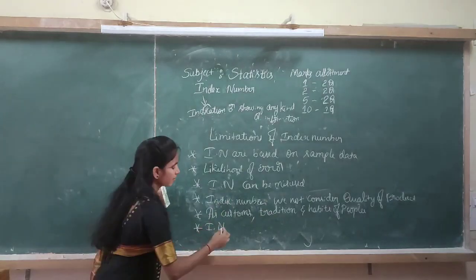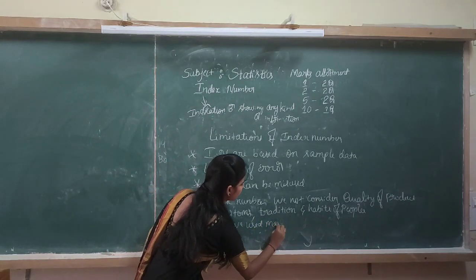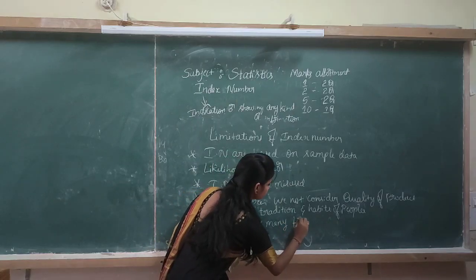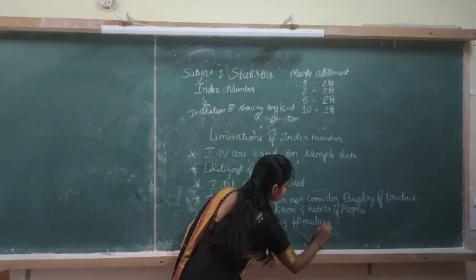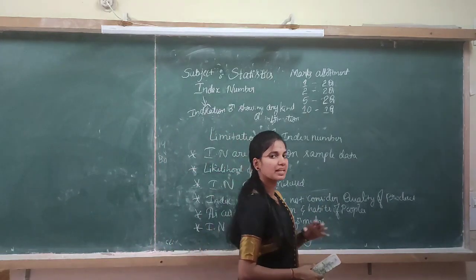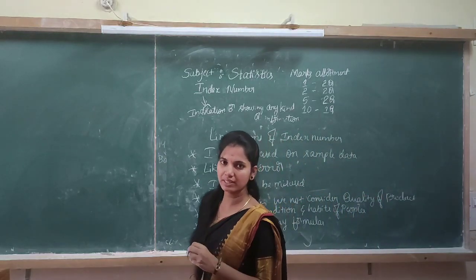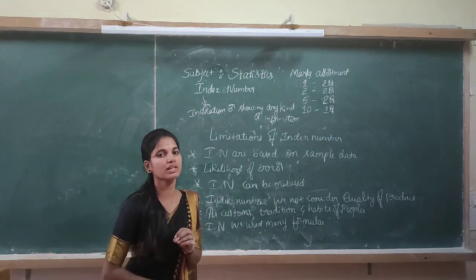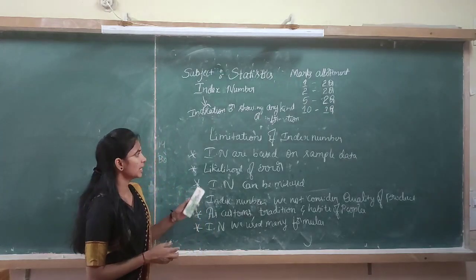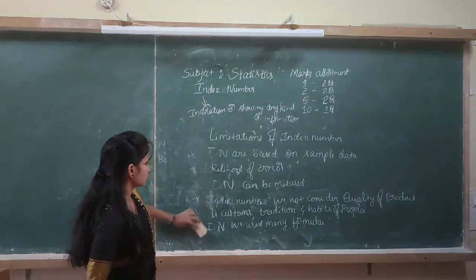In index numbers, we use many formulas. In the construction of index numbers, many formulas have to be used. So different formulas give different answers. So it is one of the great limitations of the index numbers. These are all the limitations of index numbers.